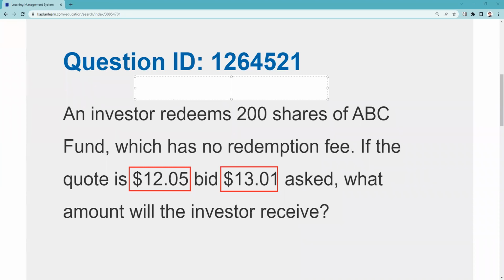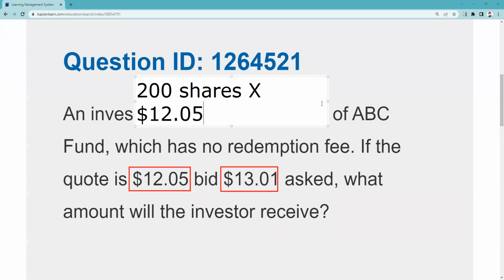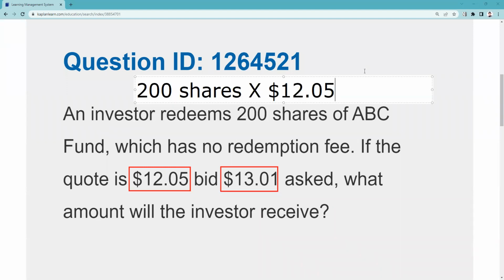Anyways, we're going to take our 200 shares. We're going to times it by 12.05. And that should give us the answer here. Let's put this in a different color. And let me get on my calculator. I'm arithmetically challenged, so I'm going to use my calculator. 200 shares times 12.05, and the answer is $2,410 is what we would receive.